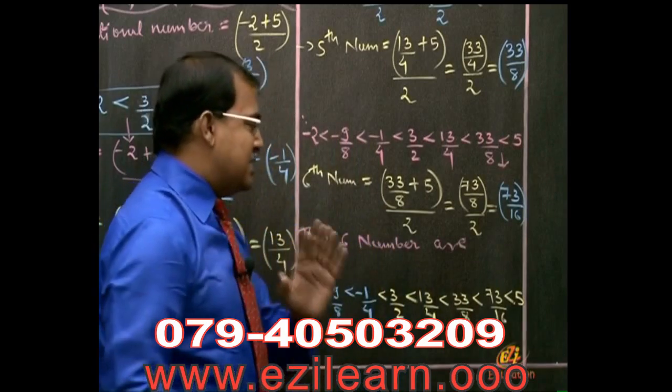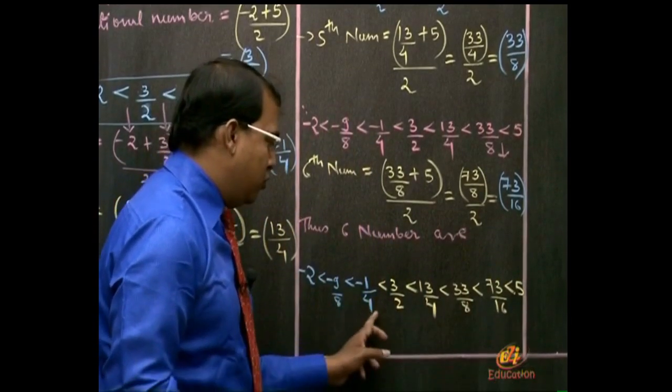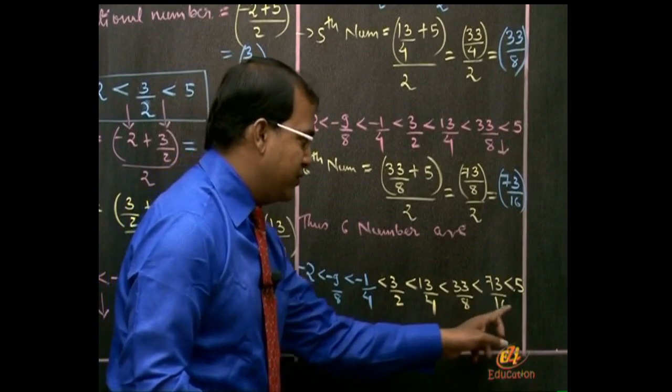So these are the 6 rational numbers, 1, 2, 3, 4, 5, 6.